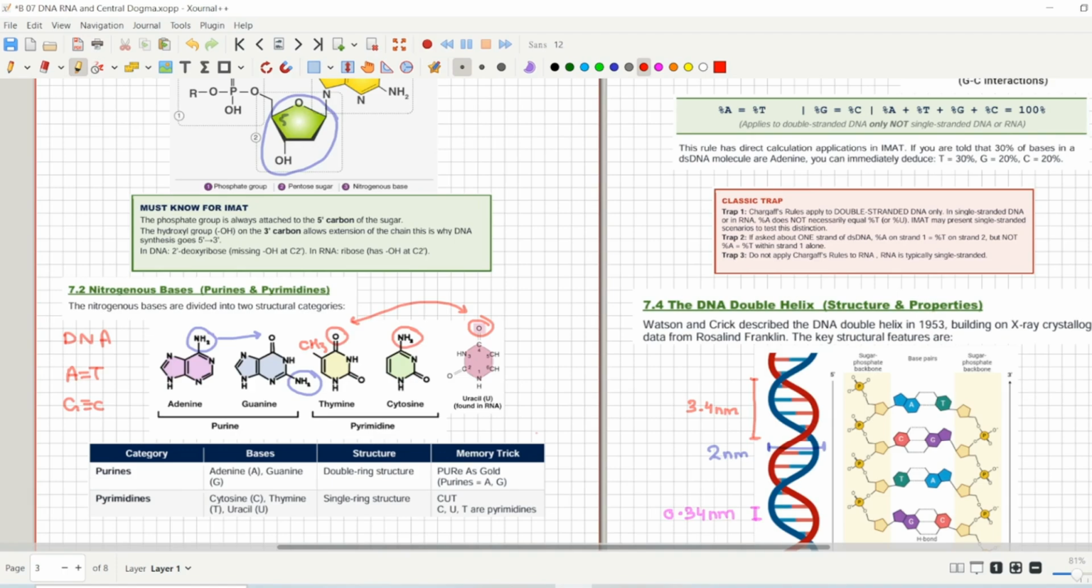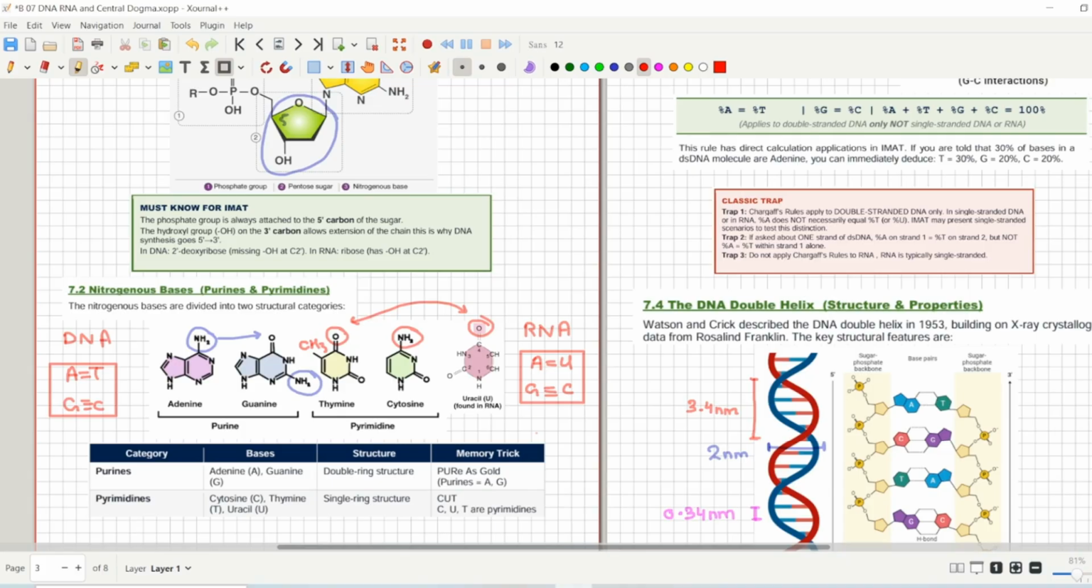We will discuss about it in our next topic, but for now you have to know that DNA actually contains adenine and thymine, while if we talk about RNA, then RNA contains adenine and uracil, while guanine and cytosine are the same. So that is the difference between nitrogenous bases of DNA and RNA.